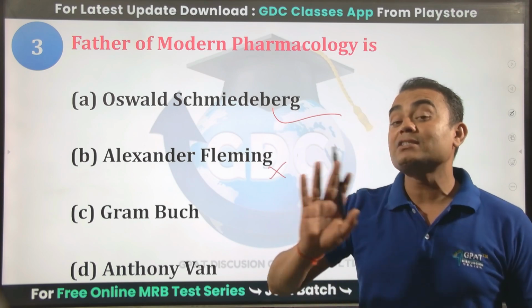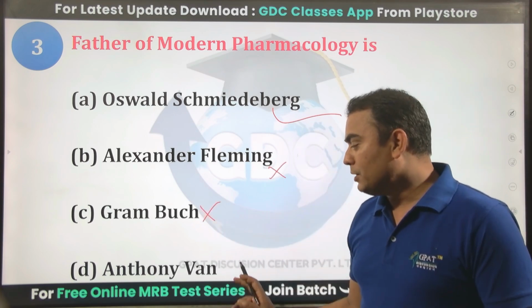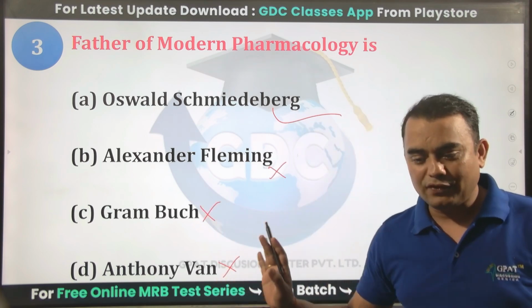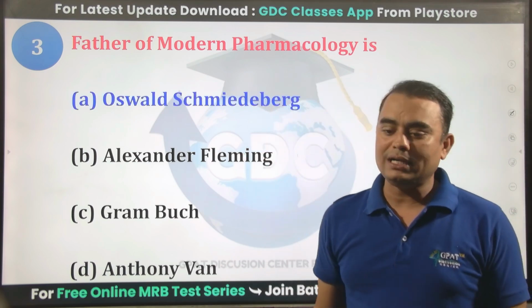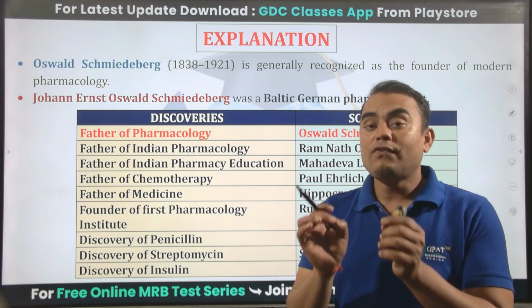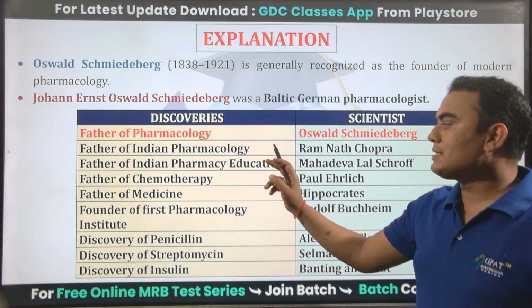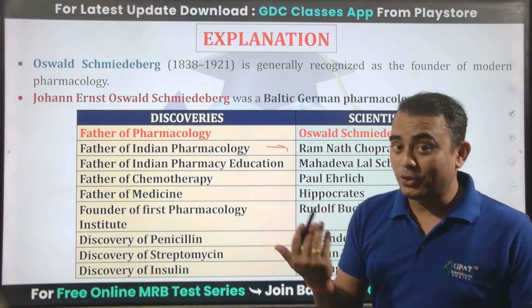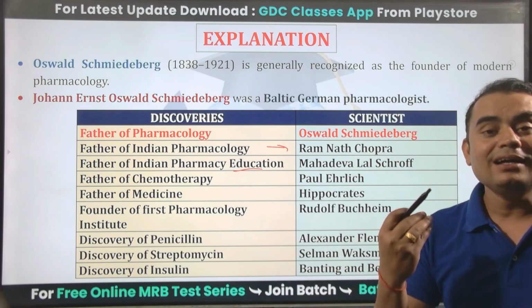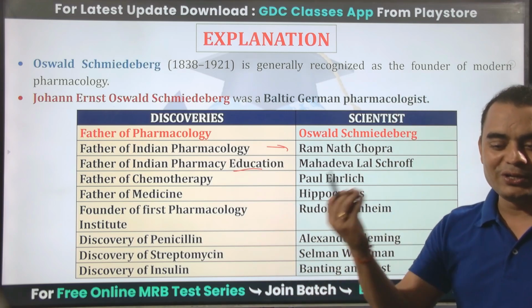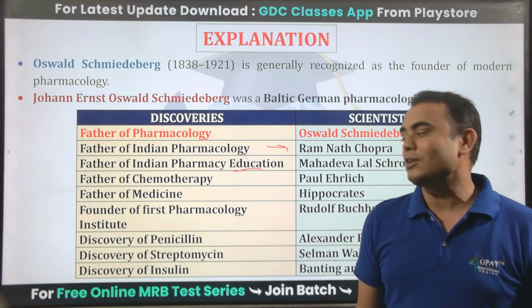Alexander Fleming discovered penicillin. Graham Bell and Anthony van Leeuwenhoek are different scientists who have their individual roles. But here the answer is Oswald Schmiedeberg, the father of pharmacology. The father of Indian pharmacology is known as Ram Nath Chopra sir. Father of Indian pharmacy education is M.L. Schroff sir, whose birth anniversary falls on the 6th of March.